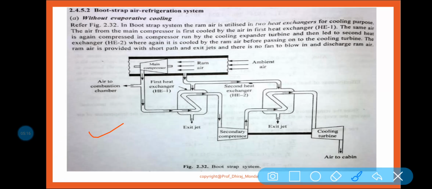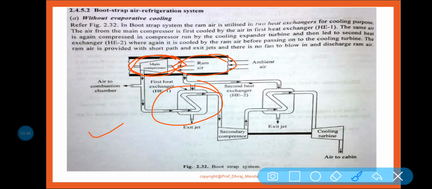So here you can see the bootstrap air refrigeration system. The ram air is basically utilized in two heat exchangers. You can see this is your ram here. The ram air is utilized in two heat exchangers for cooling purpose. The air from the main compressor, this is your main compressor, is first cooled by the air in the first heat exchanger. This is your first heat exchanger.